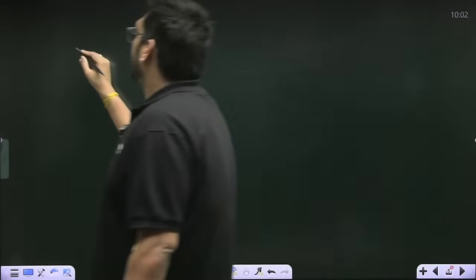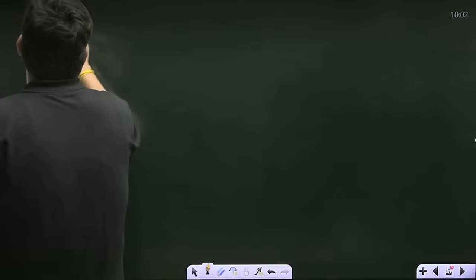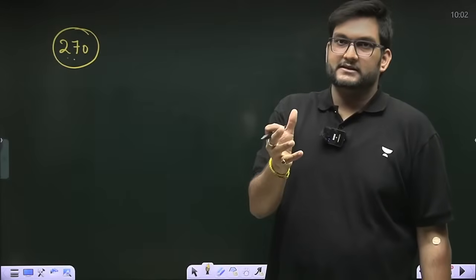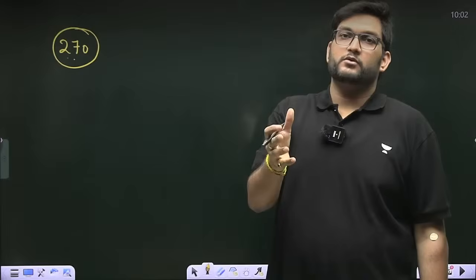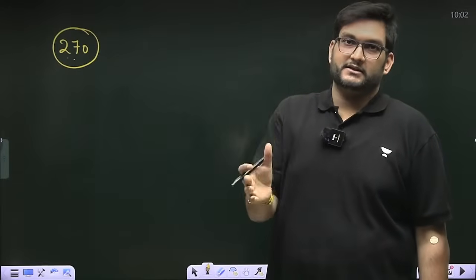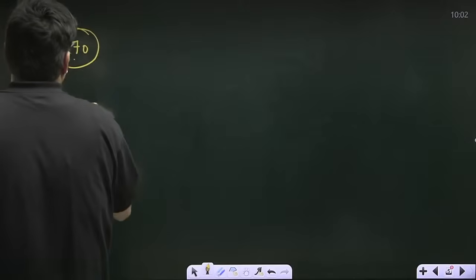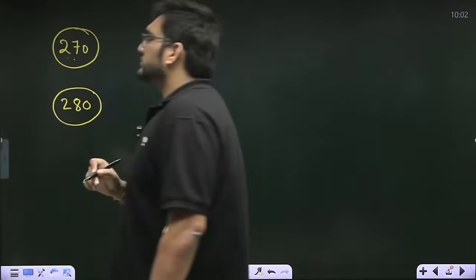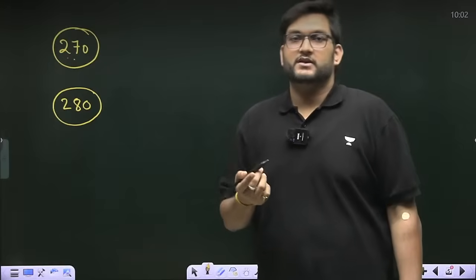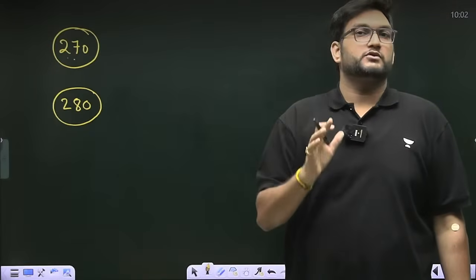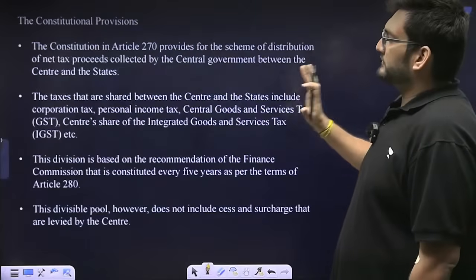Meaning, Article 270 says that there will be division of the taxes out of the divisibility pool between the center and the states. And Article 280 gives the president the power to constitute the Finance Commission every 5 years to decide how horizontal and vertical devolution is going to happen. This is the basic provision here.